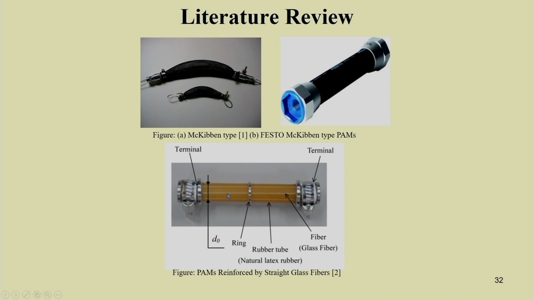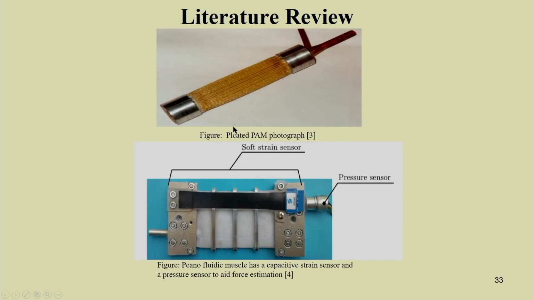Here you can see this glass fiber, and there are several rings also. This is a rubber tube with glass fiber embedded in it, and then you have the terminal from where you can use these pipes for supplying the air. There are several other related PAM photographs you can find.